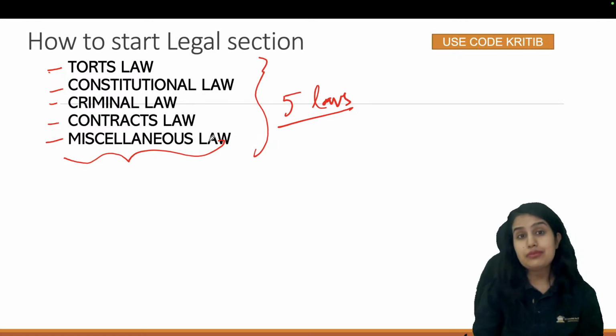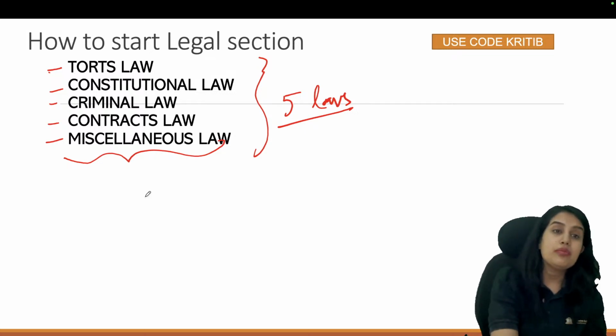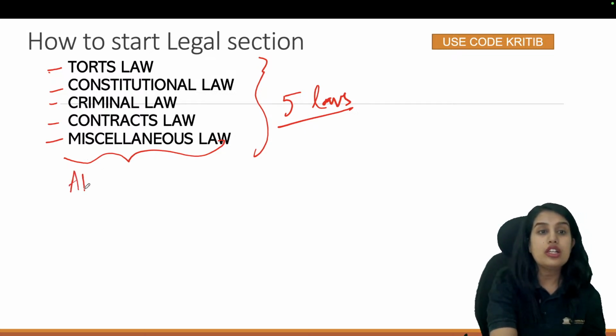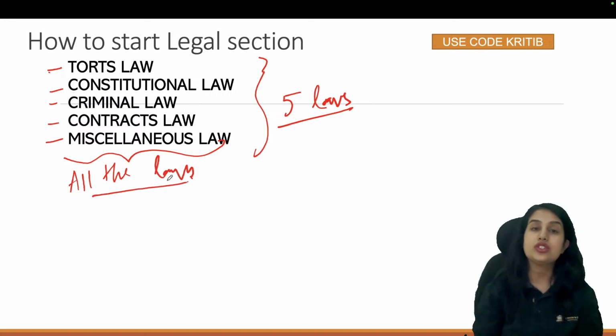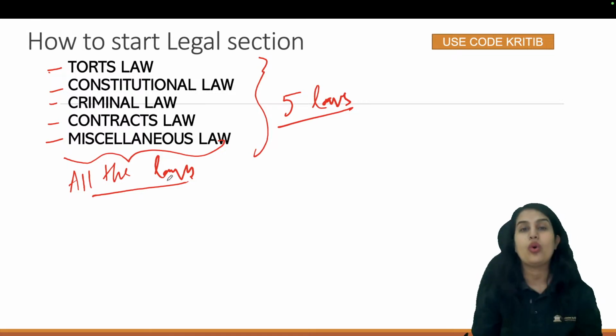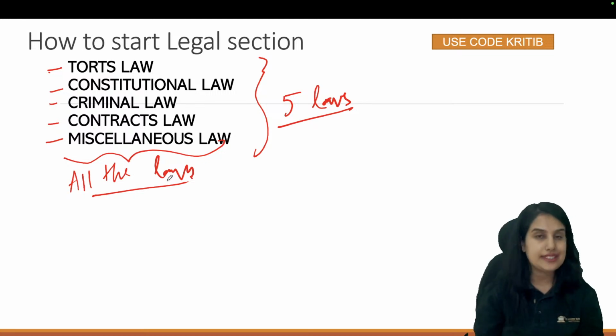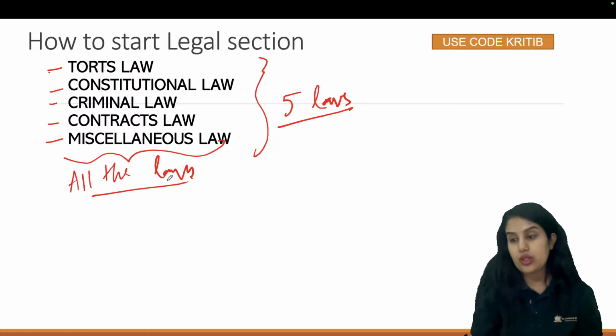Now, what is the miscellaneous law section? It basically consists of all the laws apart from torts, constitutional, criminal and contracts. But obviously there are a plethora of laws. We will not be studying all of them, only the most important ones. That also we will be talking about in this session, what those miscellaneous laws will be.